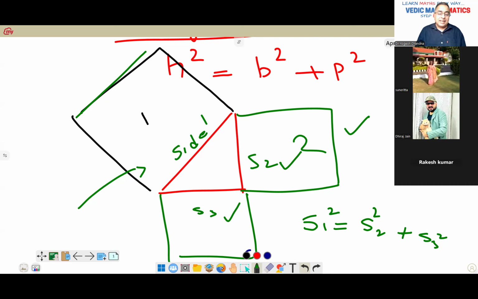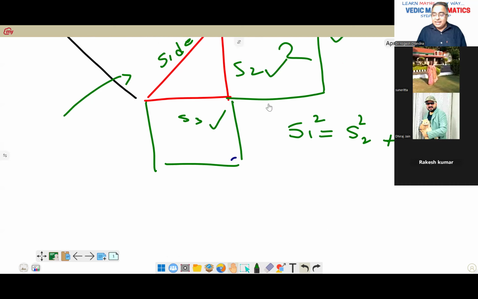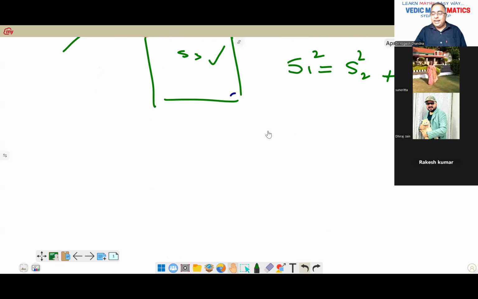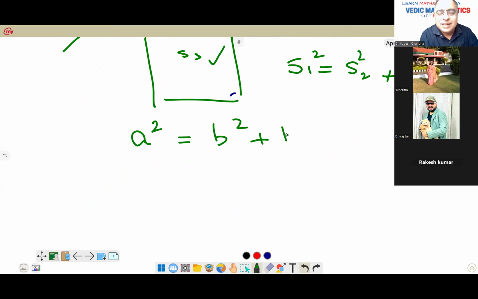And here also, it was discovered the same. The length a square would be equal to, so the same as what has been derived in Pythagoras.